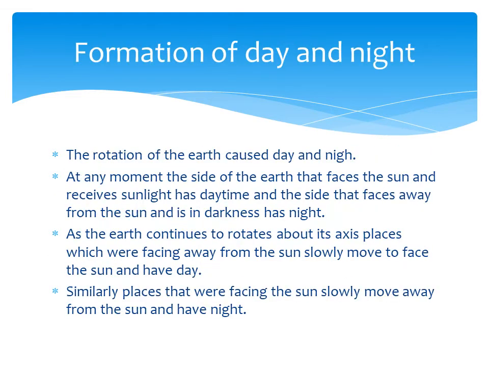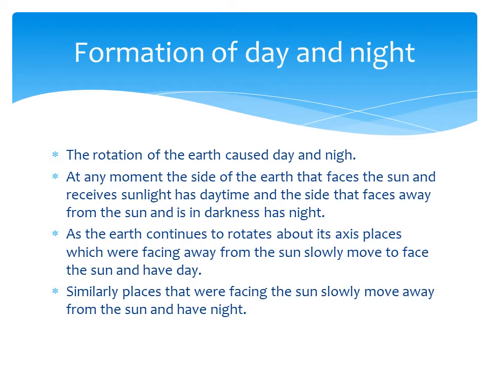Okay. Then, formation of day and night. How will day and night occur? The rotation of the earth causes the day and night. Only the rotation of the earth causes day and night. At any moment, the side of the earth that faces the sun and receives the sunlight is called daytime. During the rotation, the phase of the earth that is facing the sun is called daytime.